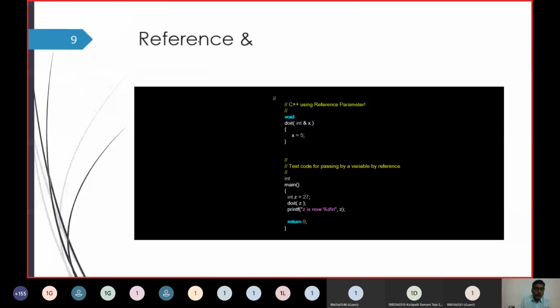Next, we have call by reference. The second one is call by reference, and we are taking the same example again. Now you can notice here I mention doit of z, which I call the actual parameter.